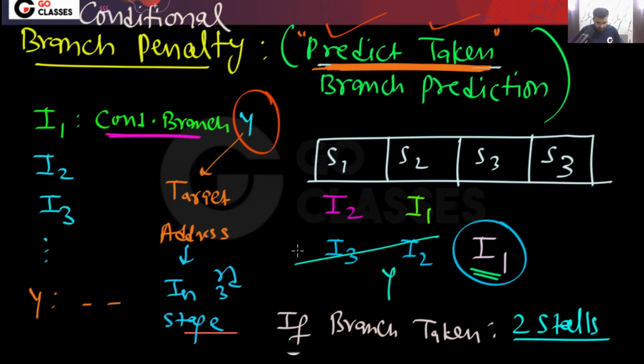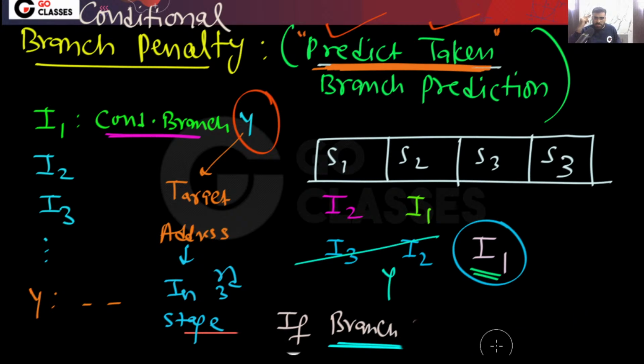If the branch is actually taken, meaning your decision is correct, then there will be only 2 stalls. But if your decision is not correct, if the branch is not taken, then how much penalty will there be?